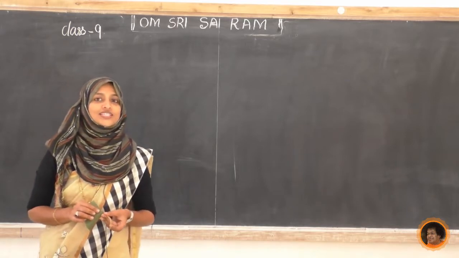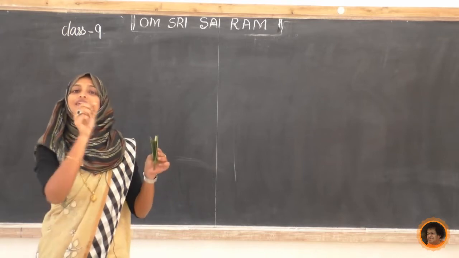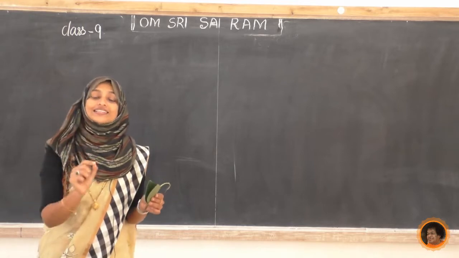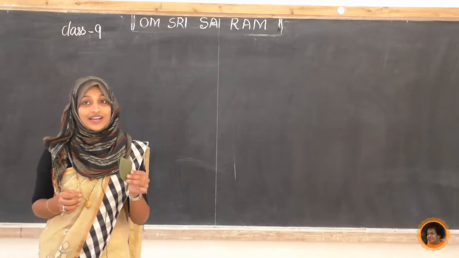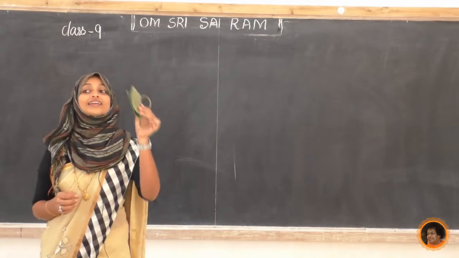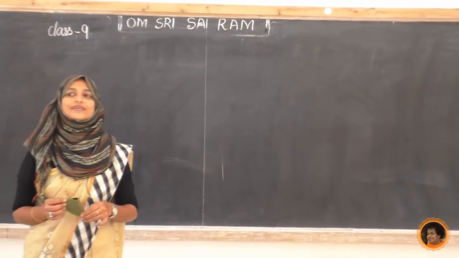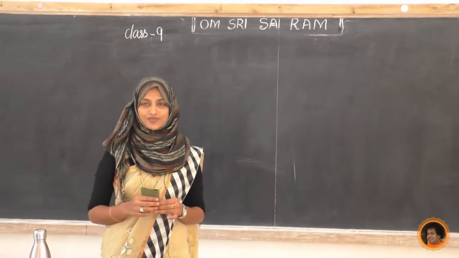So my question is, students, whether we can find atoms in a cell, whether we can find atoms in our body. We are biological objects. What are you saying? Yes, atoms are present in our body in different forms.